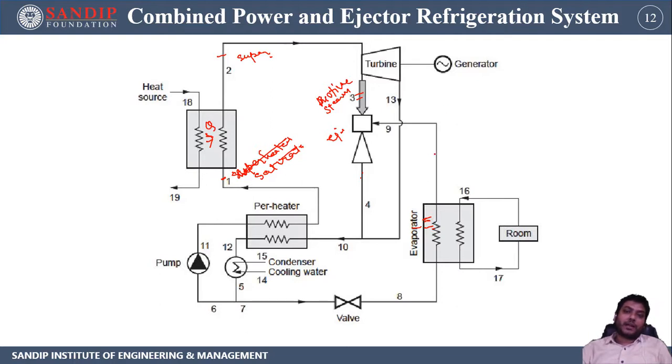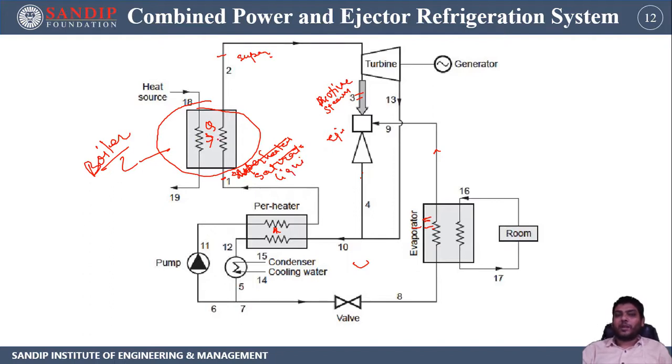Next, after the evaporator, it obviously goes as vapor source steam to the ejector. So coming toward this point, after the pump, now a part of this cycle is described. The pump pumps the liquid to the preheater where it gains heat, and the preheated water is supplied to the heat source. So you can consider this part as a boiler.